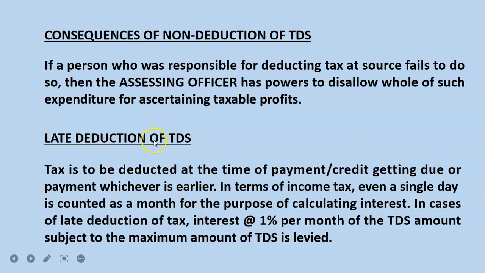Next is late deduction of TDS. You have to deduct TDS while you are making the payment itself. If you have failed to deduct TDS and you deduct it 1 month later or 2 months later, then 1% interest will be charged. If there is any late deduction of TDS, then 1% interest will be charged.